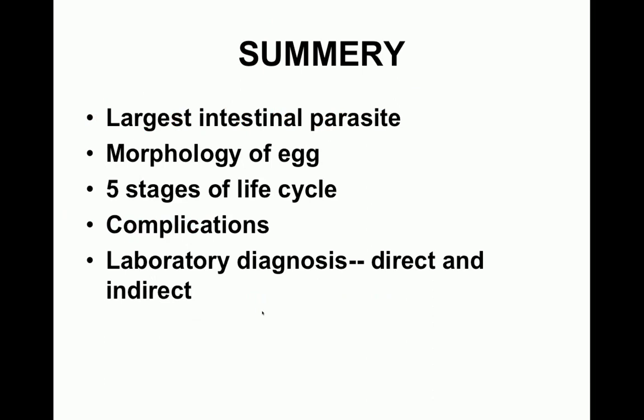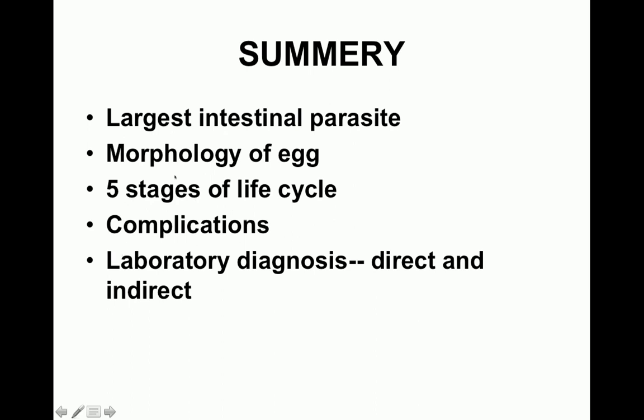So with this we are done with Ascaris, and if you just summarize what we have done, I've told you that this is the largest intestinal parasite. We have discussed the morphology of the egg, which is very important. And then I told you that there are 5 stages of the life cycle, and all of you should be familiar with these 5 stages, starting from passage of the eggs in the feces, development in the soil, then entry into the intestine, and then further development in the lungs, and from the lungs re-entry into the intestine, and sexual maturation. Complications I've discussed in detail.